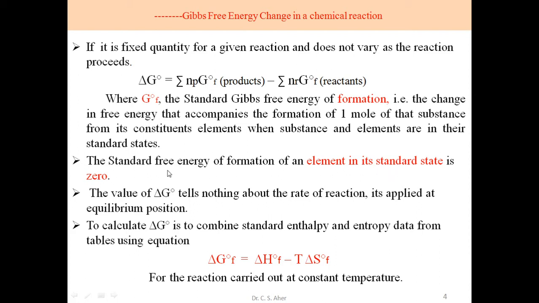In its stable form, the standard free energy of formation of an element in its standard state is 0. When the standard condition is applied to the element, then the entropy is 0. In the previous chapter we considered that when standard condition is applied to the element, delta H is 0. So here delta G is 0. The value of delta G0, that is the change in Gibbs free energy at standard condition, or standard Gibbs free